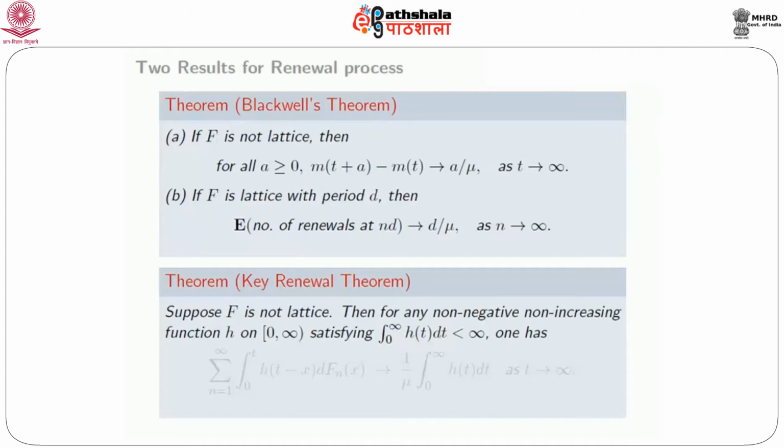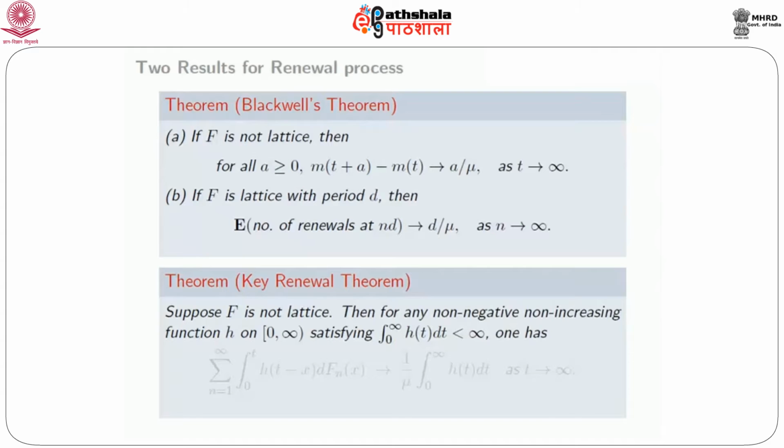So m(t+a) minus m(t) can be thought of as the expected number of arrivals during the time interval (t, t+a]. The length of this interval is kept fixed, and if you keep shifting the interval to infinity, then the expected number of arrivals during the interval t to t+a goes to a over mu. We'll try to argue why. We are not going to give a complete proof of this, but we'll argue why this is only natural. So this is the non-lattice case.